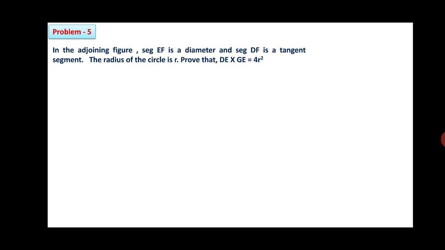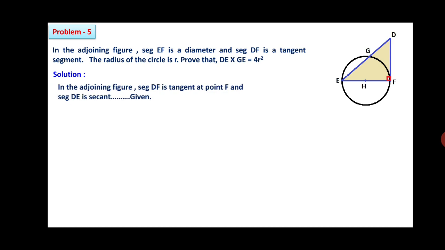So friends, let us consider one more problem. In the adjoining figure, segment EF is the diameter and segment DF is the tangent segment. The radius of the circle is R. You have to prove that DZ into DE is equal to 4R square. Friends, in the adjoining figure, segment DF is the tangent at point F and segment DE is the secant. Therefore, by using the tangent secant segment theorem, we can write DZ into DE is equal to DF square. This is statement number 1.